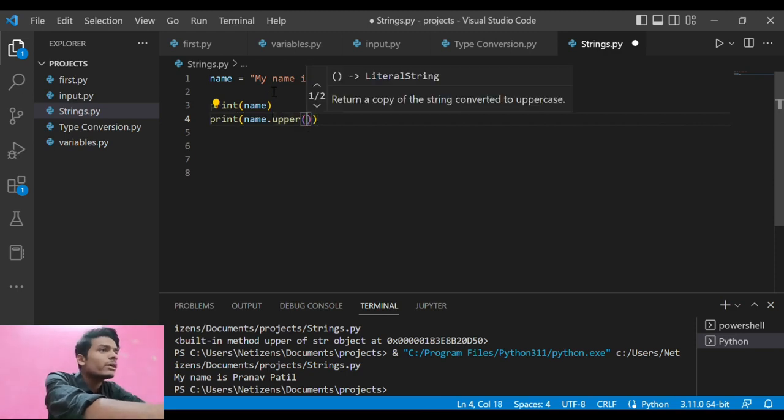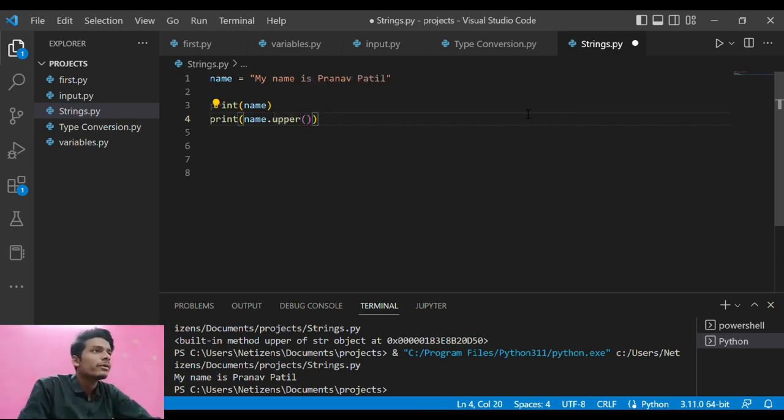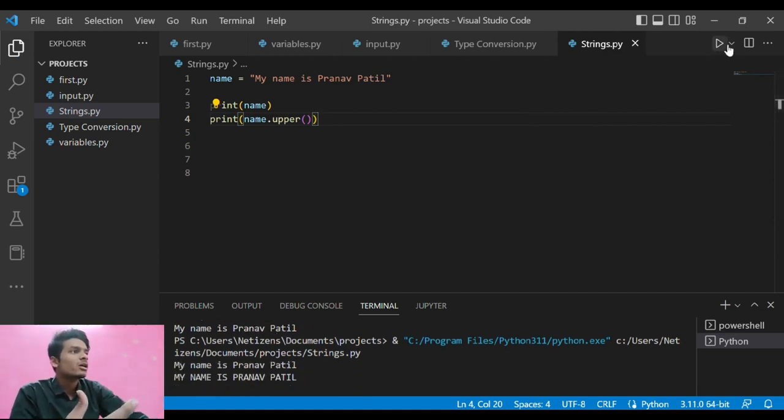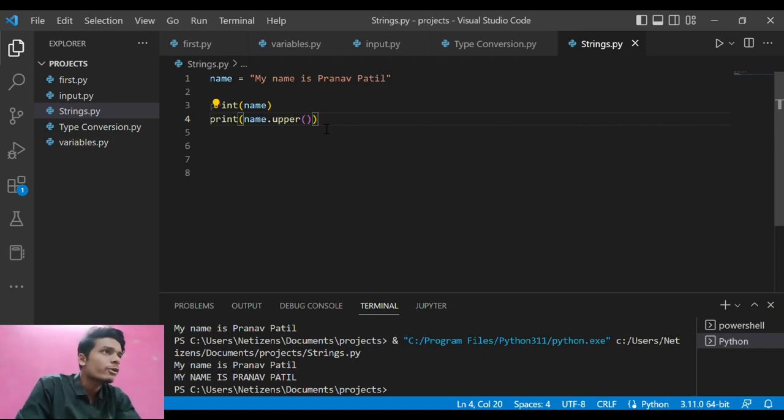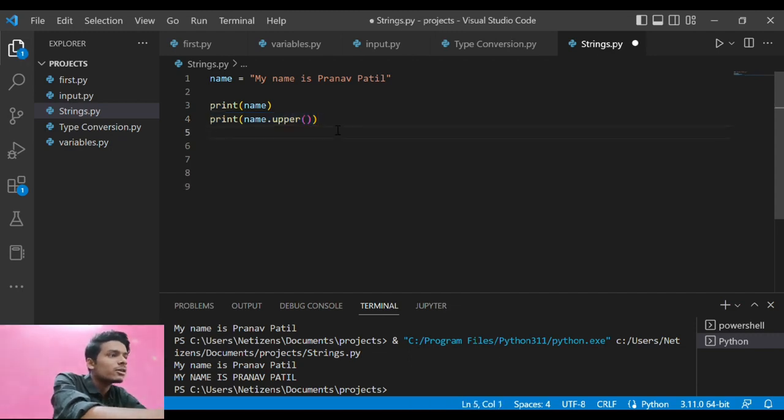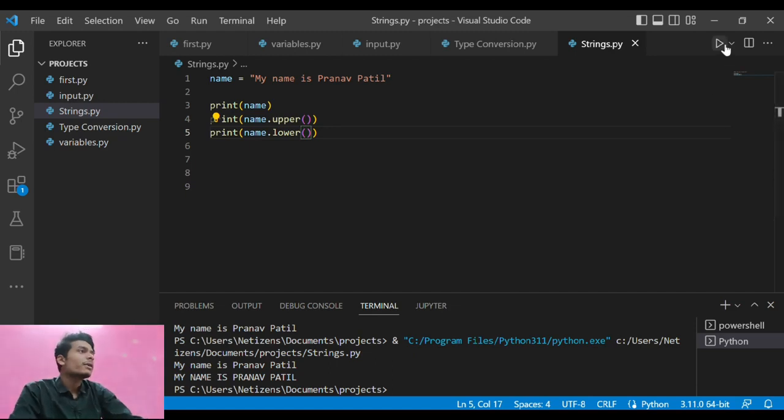It will automatically print the letters in the name variable in uppercase. So this is the basic functionality given to the name, that is upper. And likewise, there are many other available methods, like name.lower, which will automatically lowercase all the letters in the name variable.